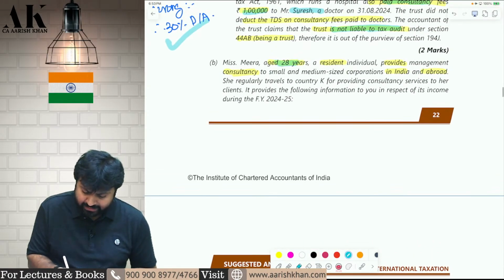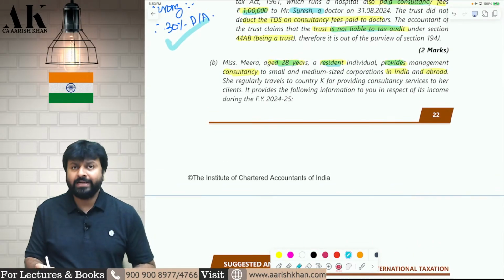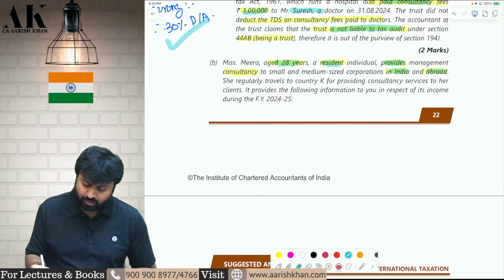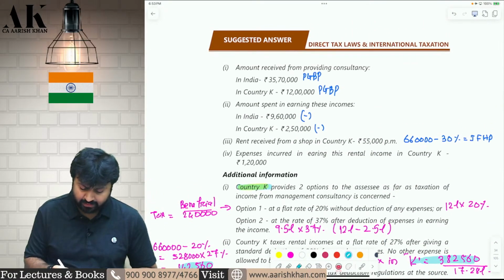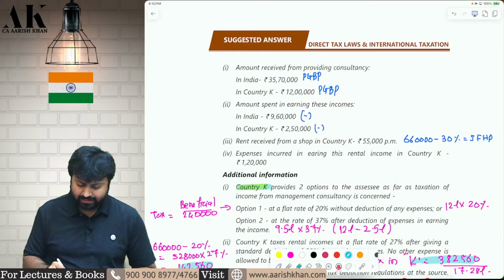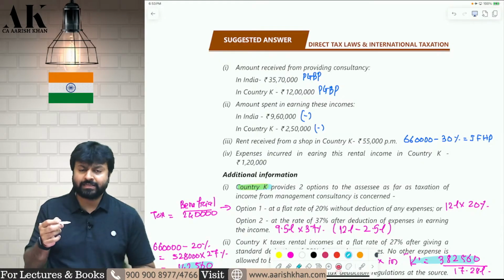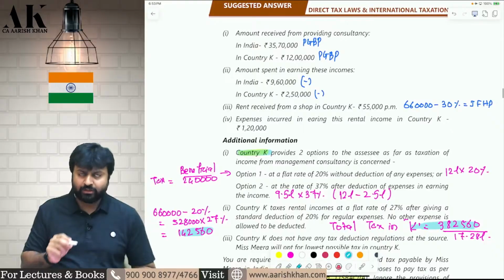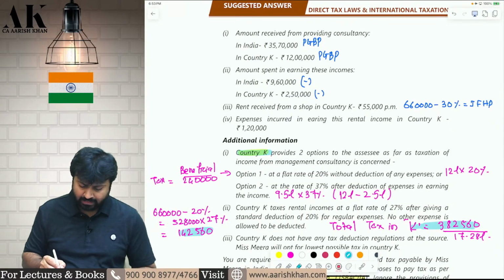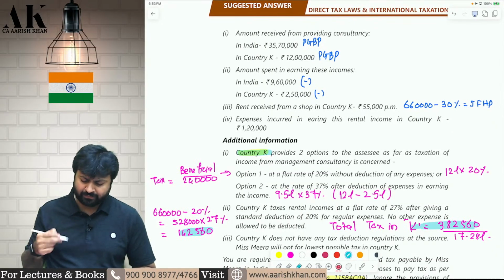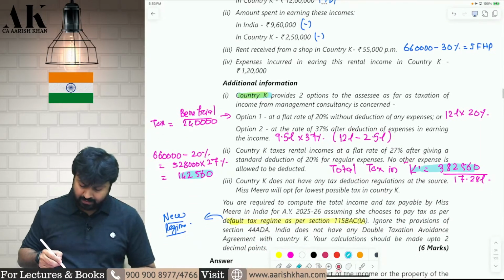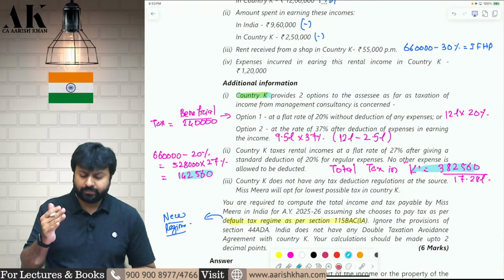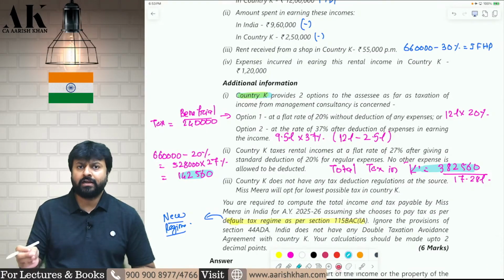Ms. Meera, aged 28 years, is a resident individual. She provides some consultancy services in India and also abroad. From India, she has earned an income of 35 lakhs and 12 lakhs from abroad, and she has incurred some expenses of 9,60,000 in India, as you can see over here, and 2,50,000 in country K. Apart from that, she has also earned some rental income from country K, and she has also incurred some expenses. India does not have DTAA with country K. You are supposed to compute the tax liability and the unilateral relief under section 91.